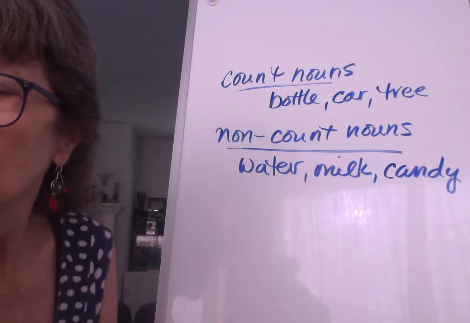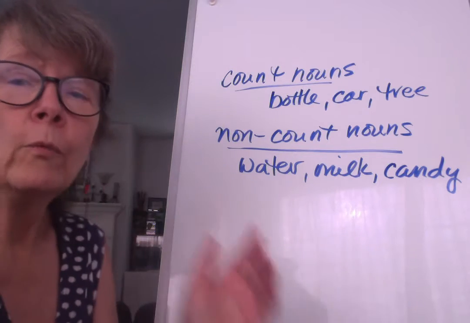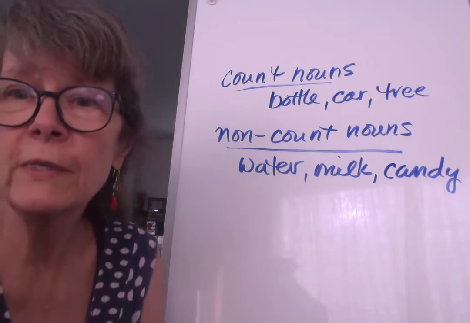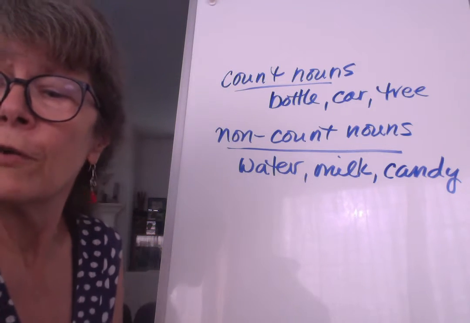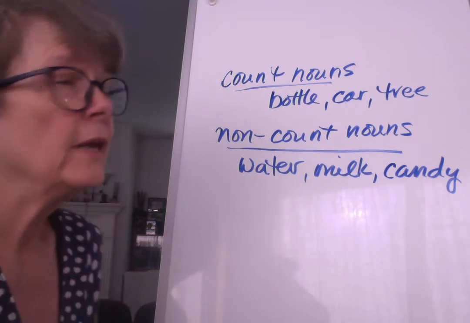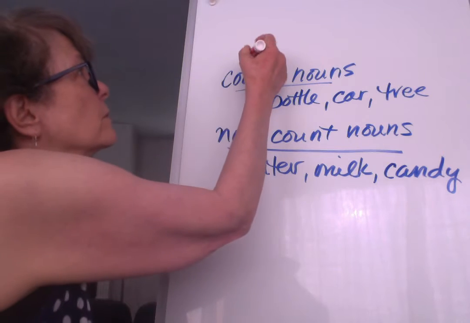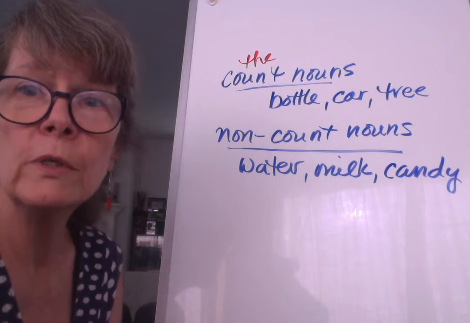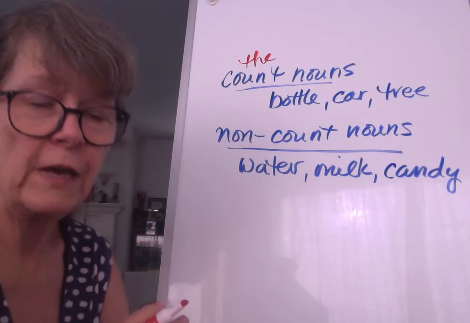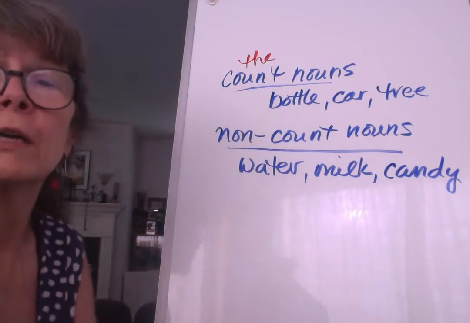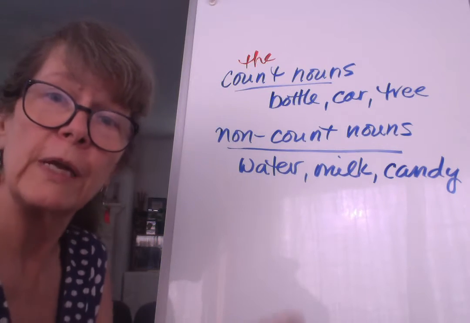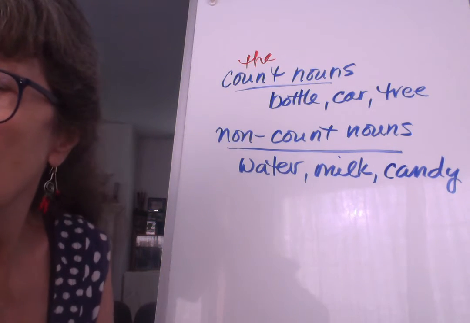All right, so whether nouns are count nouns or non-count nouns helps us a little bit with rules. For example, the is used with count nouns all the time. Almost any count noun can use the in front of it if we mean a specific bottle, a specific car, a specific tree. I can say the tree, that specific tree.